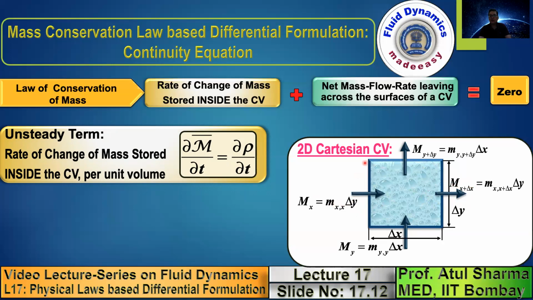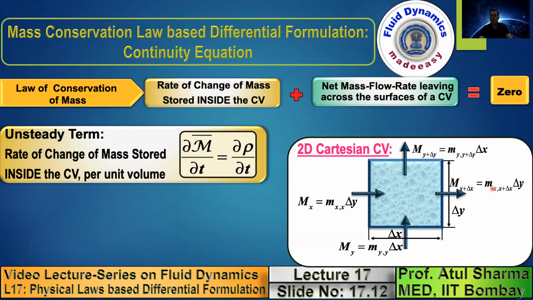Now this surface is called x. This surface is called x plus delta x. This surface is called y. This surface is called y plus delta y. Left surface x, right surface x plus delta x, bottom surface y, top surface y plus delta y. So when I write m subscript x, this is the mass flow rate on surface x. When I write m subscript x plus delta x, this is the mass flow rate on the surface x plus delta x.